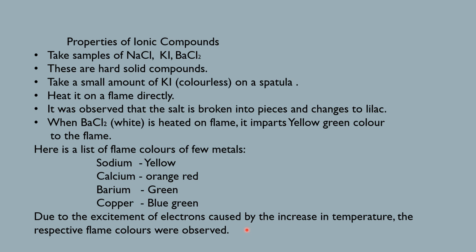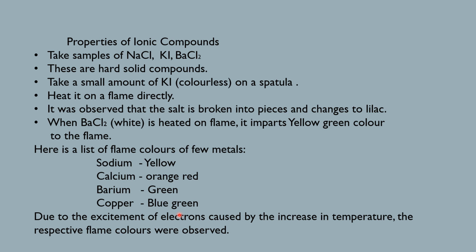So, when potassium iodide is heated, it gives a lilac colored flame, barium chloride gives a yellow-green colored flame, sodium a yellow flame, calcium an orange-red colored flame, barium compound a green colored flame, and copper compound a bluish-green colored flame.